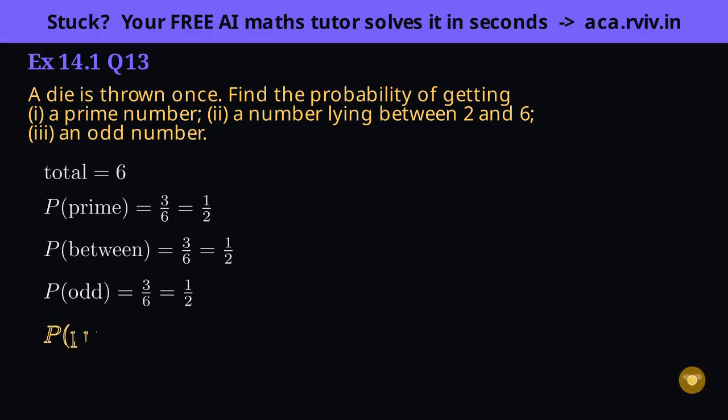Inside, the deciding move was reading between 2 and 6 as excluding 2 and 6 themselves. Include them by mistake and the count changes. Precise reading of the words is exam critical.